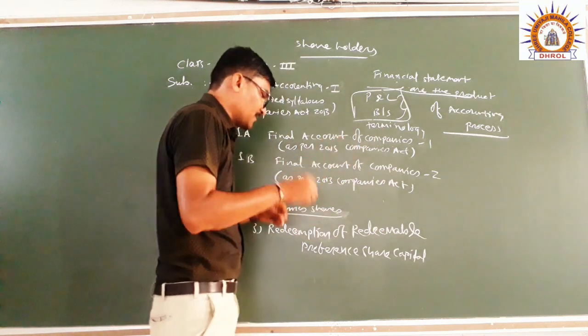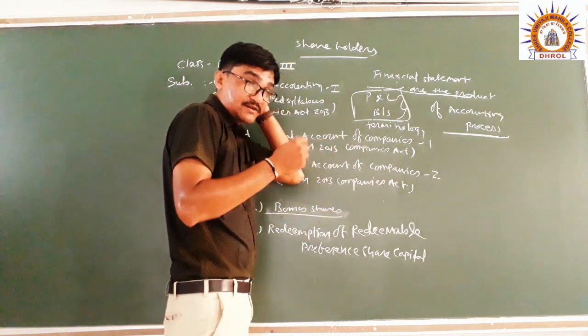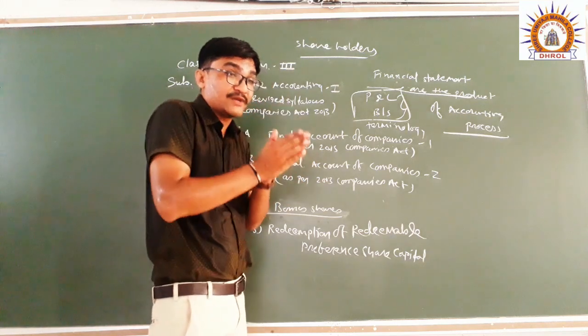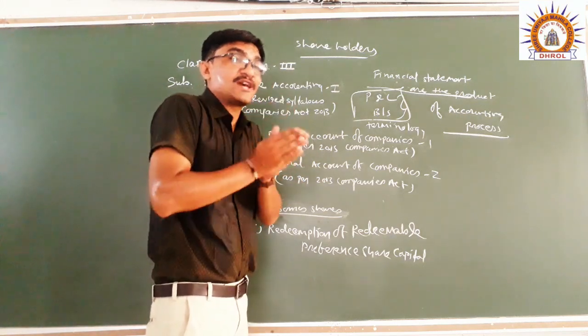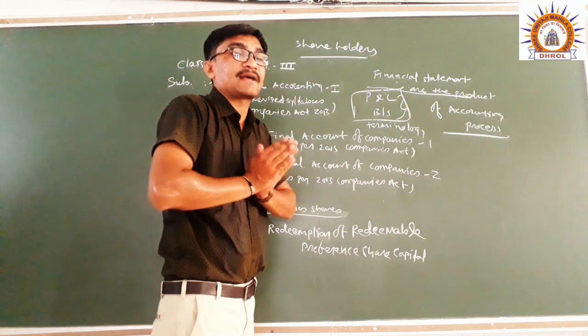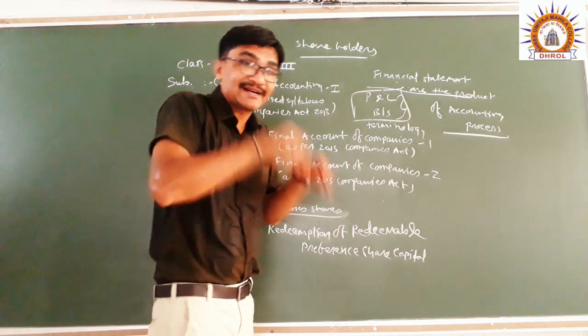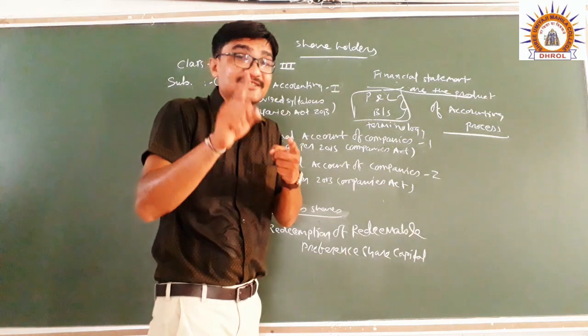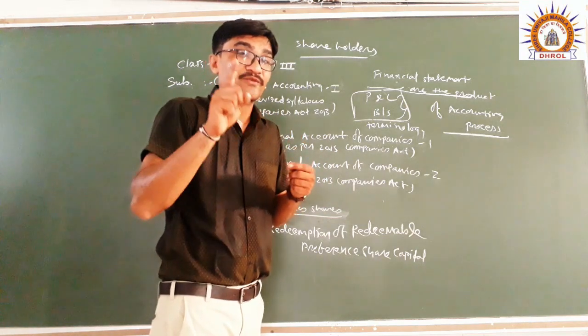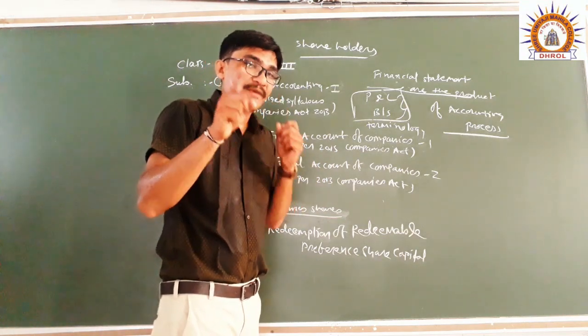So for that purpose, I told you that if the company wants to change the preference share capital, in that case the company cannot purchase its own shares. Please be careful.